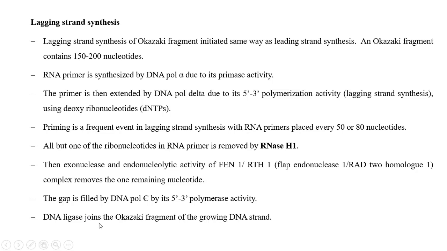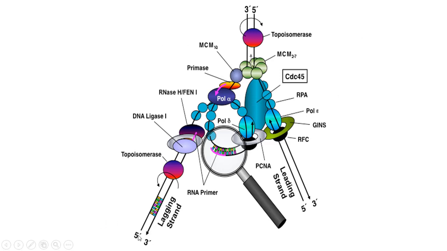ligase. So here also DNA polymerase alpha comes for primer synthesis, DNA polymerase delta comes for polymerization activity, RNase H1 comes for primer removal, FEN1 removes the final nucleotide of the primer, and DNA ligase plays an important role in sealing the nick. So this is the overall diagrammatic representation of eukaryotic DNA replication. See, this is the double strand. It is one origin of replication.